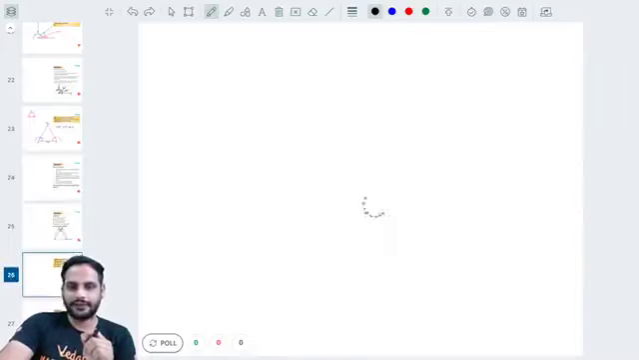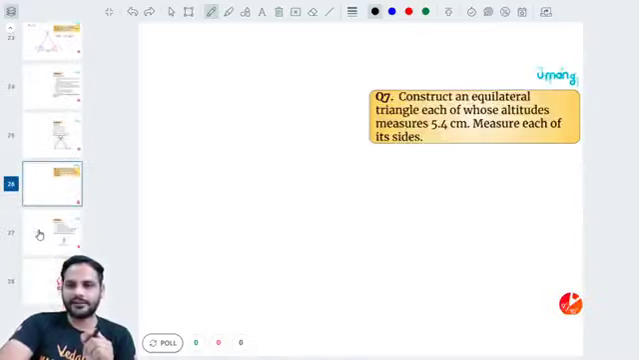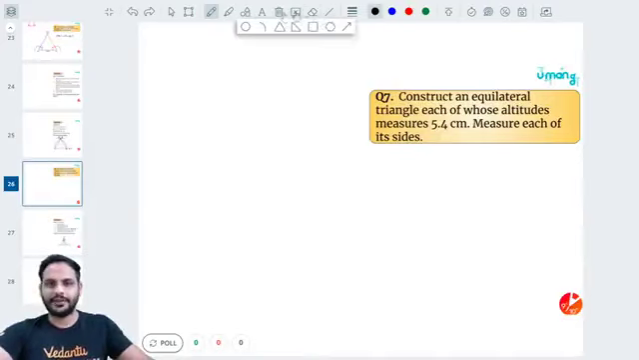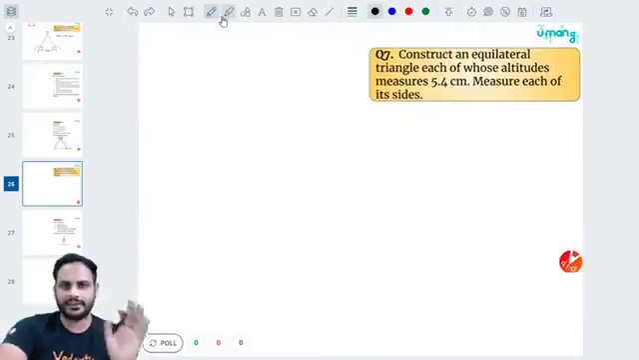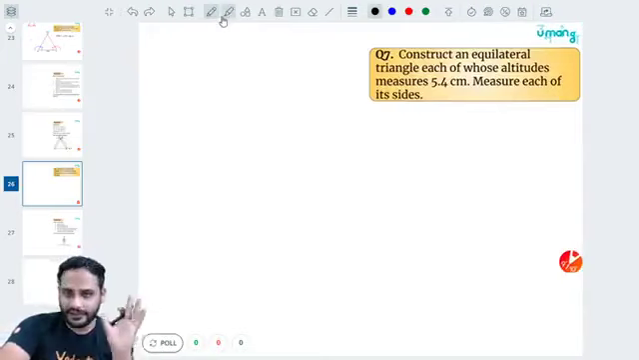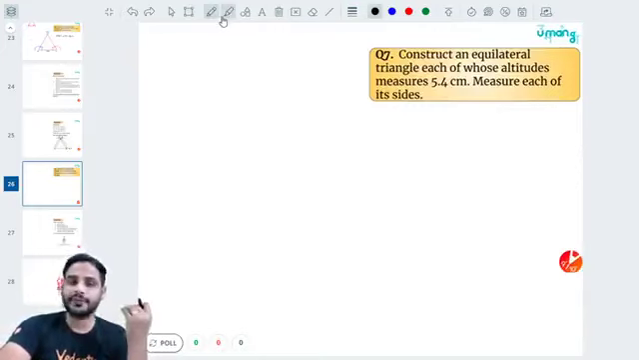Now let's move ahead. Next part, look: construct an equilateral triangle each of whose altitude measures 5.4 centimeter. Okay, so remember, beta, an equilateral triangle is a regular shape in which everything is equal. All the sides are equal, all the angles are equal. If you draw the medians on all the three sides, all the medians will be equal, all the angle bisectors will be equal, all the perpendicular bisectors, all the altitudes will be equal. Everything is going to be equal on that.